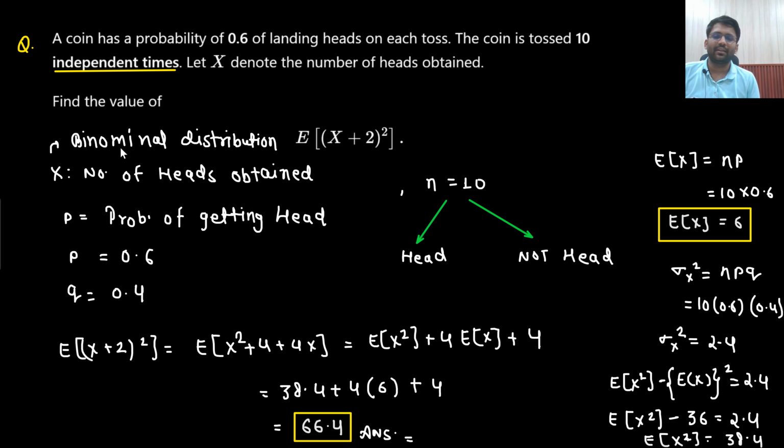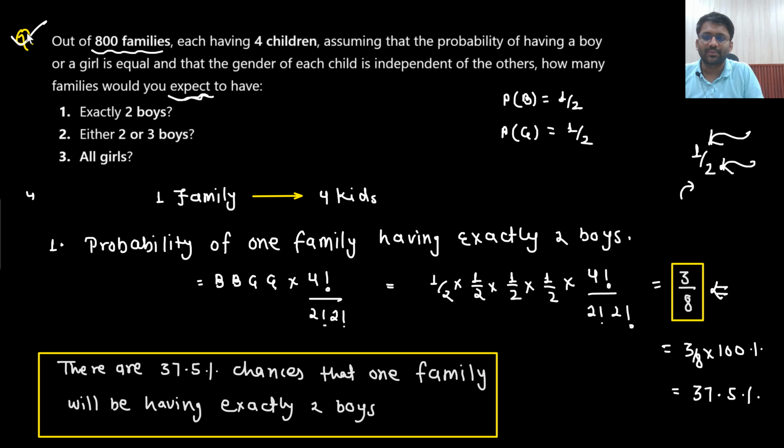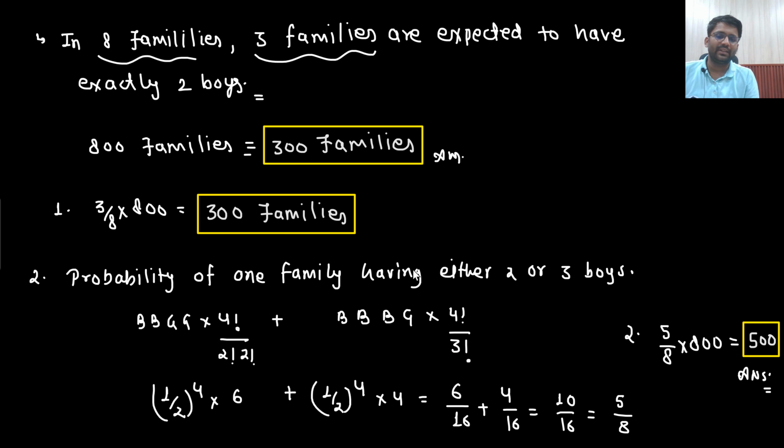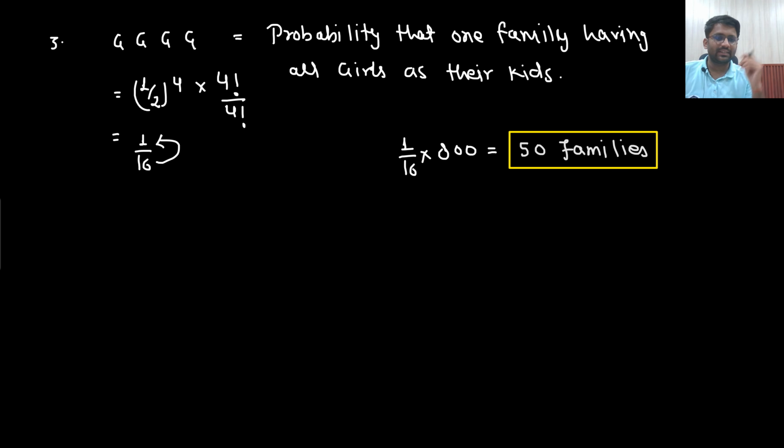So this is a good question actually, and this is how we are supposed to solve it. These kinds of questions might make you wonder what they mean to ask here, but in the examination we need to have patience. If they are asking for the expected number, that means we will generalize it for one, find the probability, and once we have the probability, then we will find the expected number. Whenever they are asking for the expected number, the answer will be in numbers, like 300, 50, 500. If the answer is in numbers, our focus will be towards finding the probability, and once we get the probability, we will be able to generalize.